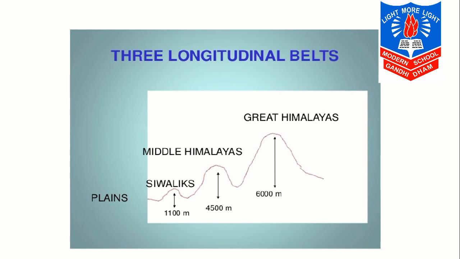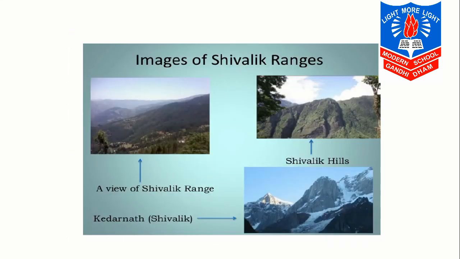The region is well known for its hill stations. Hill stations such as Dalhousie, Dharamshala, Darjeeling are a part of this Lesser Himalayas. Then holy places such as Gangotri, Yamunotri, Badrinath, Kedarnath are also situated here. You can see the figures of these.